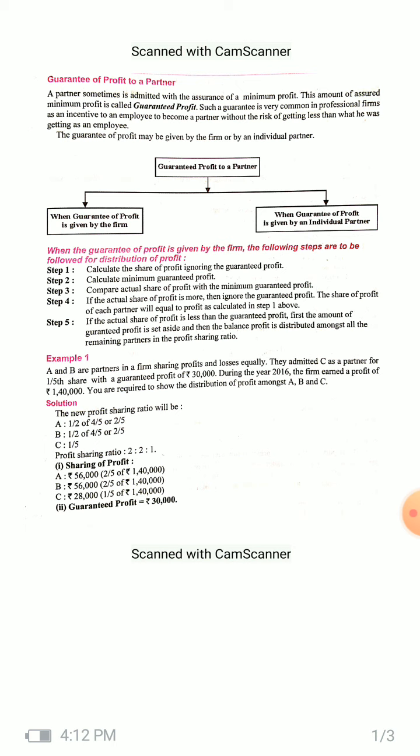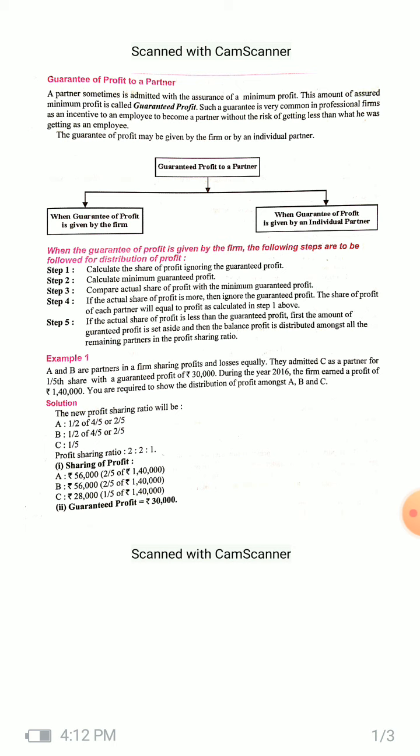Then you have to compare the actual share of profit with the minimum guaranteed profit of that partner. Means how much share of profit that partner is actually getting after balancing the P&L appropriation account, and what is the profit which is promised by the firm to that partner.